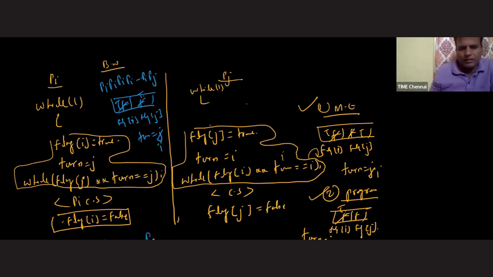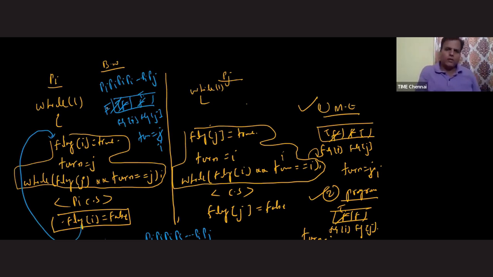But right now, sir, I am trying this pattern: Pi, Pi, Pi, Pi like this, then Pj. Let's see what will happen. Process Pi, after some time, will come out from the critical section and set its flag I value as false. Next one, sir. Once again, I'm giving chance to process Pi. Flag I value is true. Turn is equal to J. Next, flag J value, right now it is true. Turn equals J. Then it will go for busy waiting. Process Pi, the second time, is unable to enter. It is going for busy waiting actually.